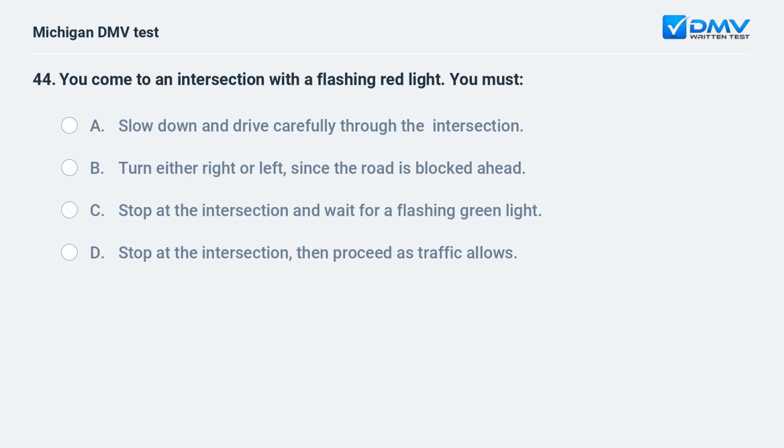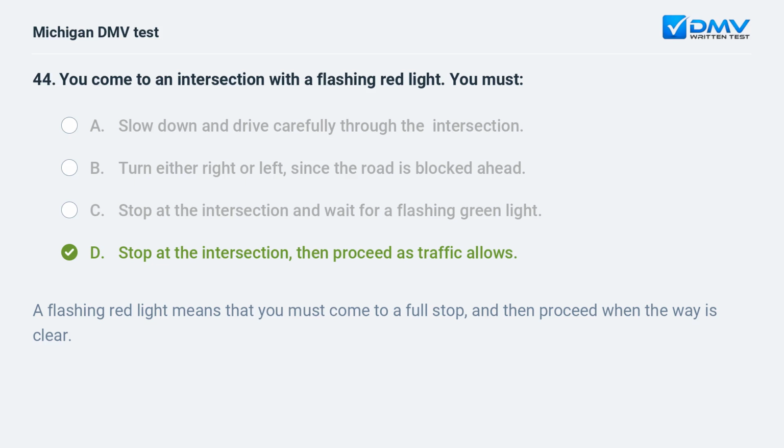You come to an intersection with a flashing red light. You must A. slow down and drive carefully through the intersection. B. turn either right or left, since the road is blocked ahead. C. stop at the intersection and wait for a flashing green light. D. stop at the intersection, then proceed as traffic allows.